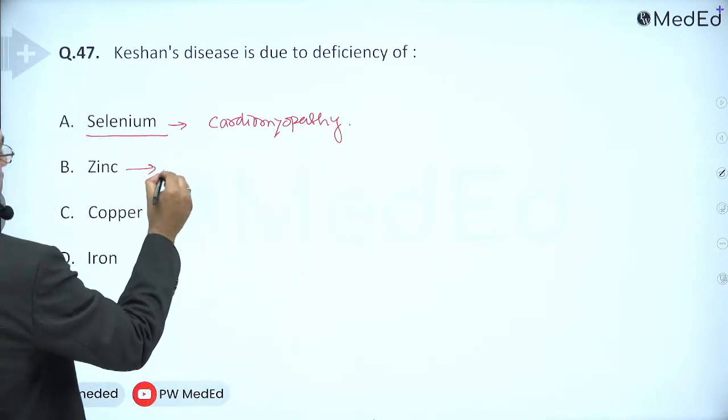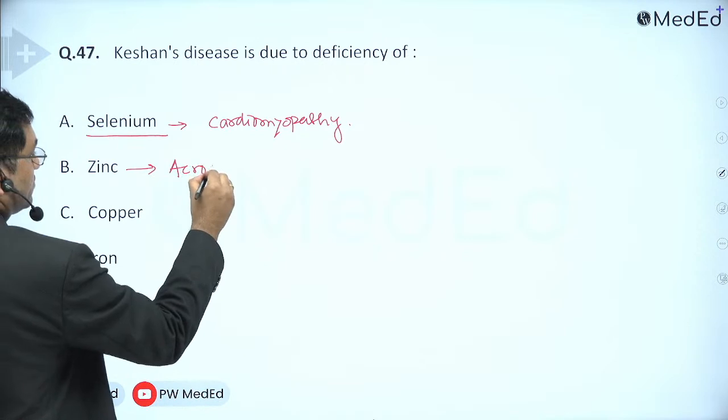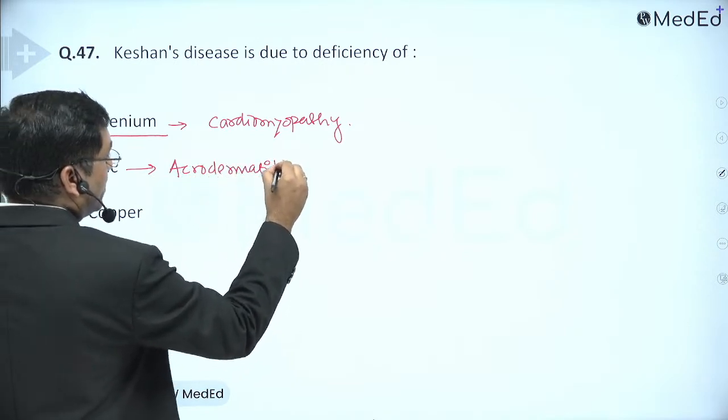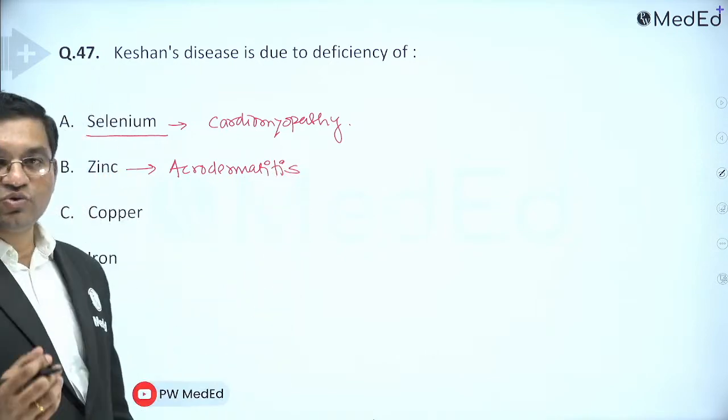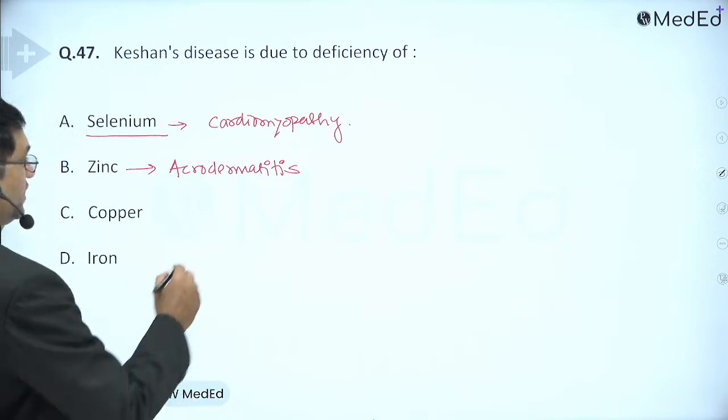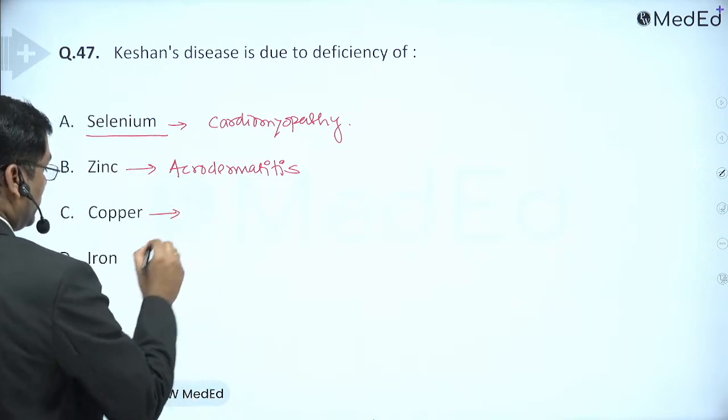Zinc deficiency causes acrodermatitis, involvement of the acral parts of the body: fingers, nose, toes. In infants, there is involvement of the buttock. This is acrodermatitis enteropathica. Copper, we already discussed.